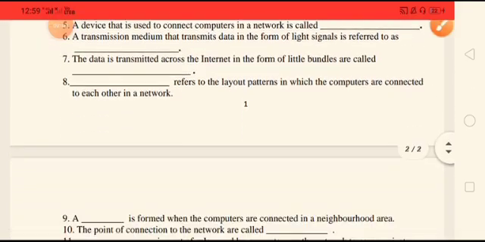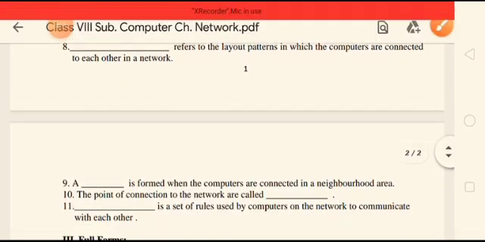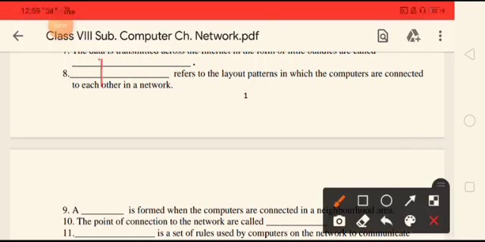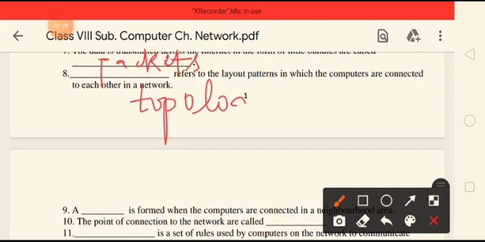Next one is the data is transmitted across the internet in the form of little bundles, and those little bundles are known as packets. Dash refers to the layout patterns in which the computers are connected to each other in a network. So the answer will be topology. It refers to the layout pattern, the arrangement of the network.